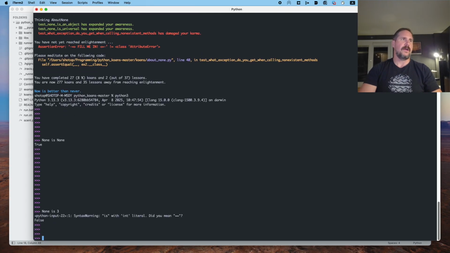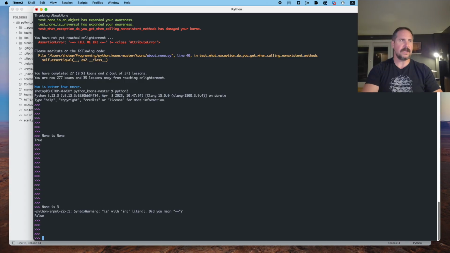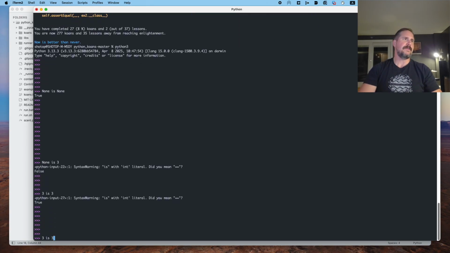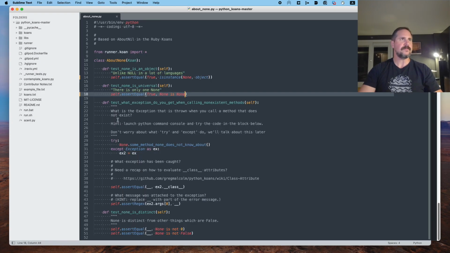No, that is false. Can we say 3 is 3? And that is true. So there's some kind of syntax available to us where we can say something is, like the English "is", something else. And if they are the exact same thing, maybe the literal instance of that thing, true is returned. So kind of interesting there.